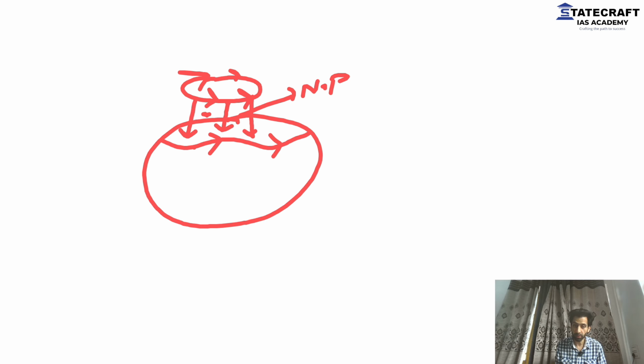Why? As I told you, the jet stream is very strong. It's not something that we consider, okay, it's air, what's it going to do anyway? No, no, no, no. It's very strong. It does not allow this vortex to come down.